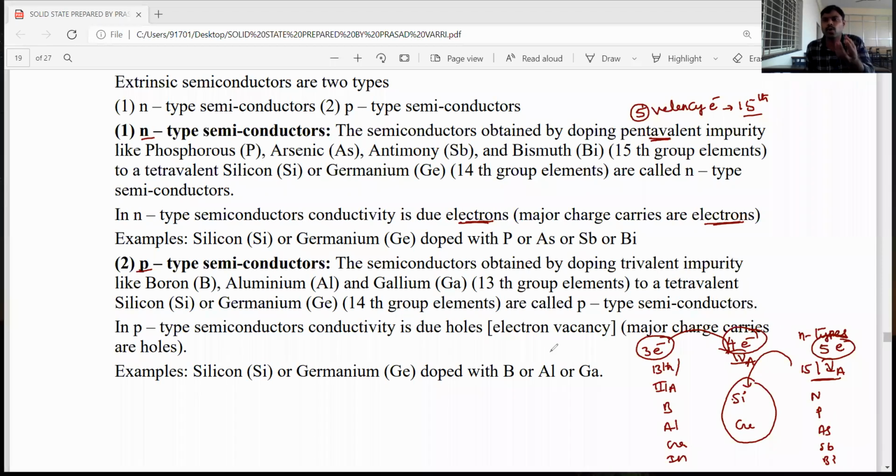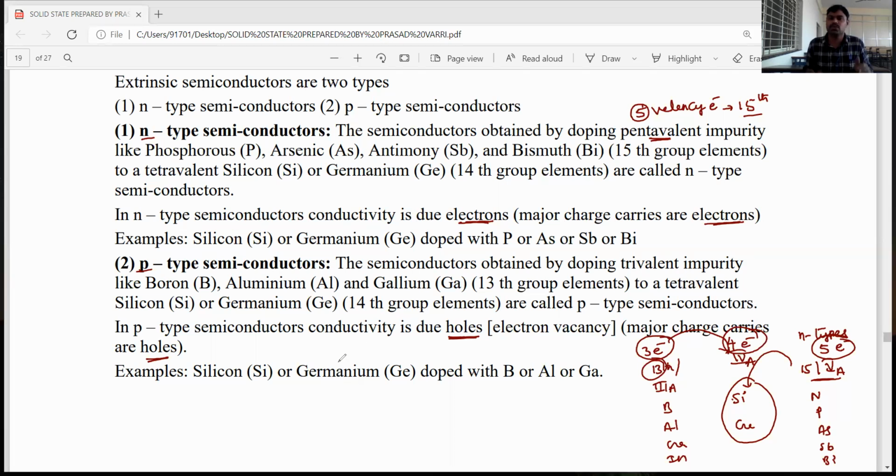Then a little bit of holes or gaps will be present. So the p-type semiconductor's conductivity is due to holes, because the majority carriers are the holes. Because of the impurities containing fewer valence electrons that we are adding, that is, 13th group elements, p-type semiconductor conductivity is due to holes.